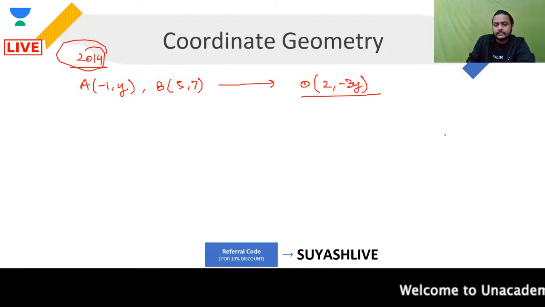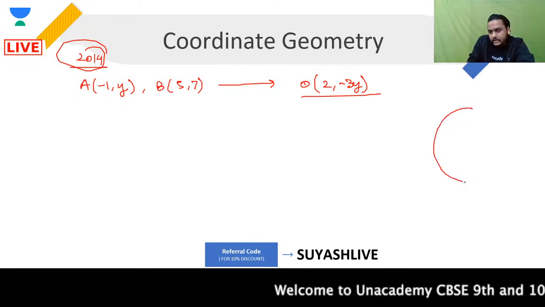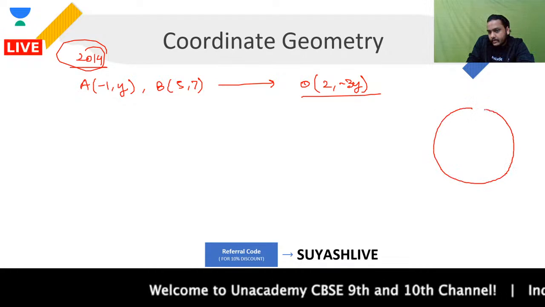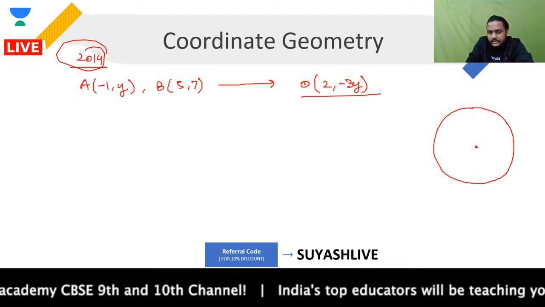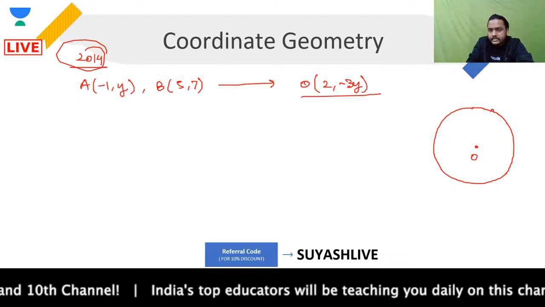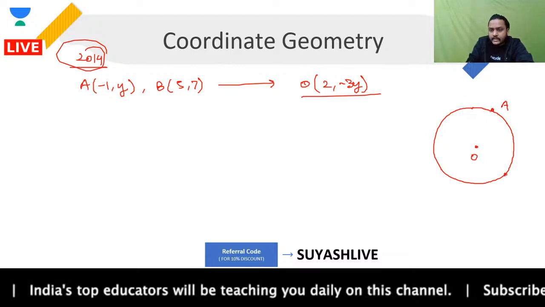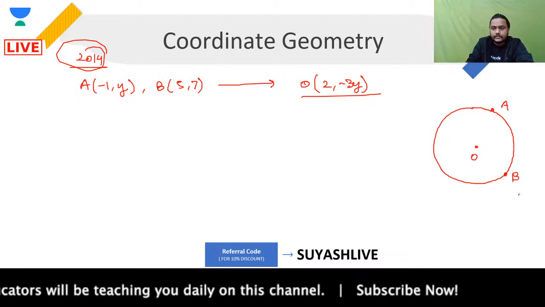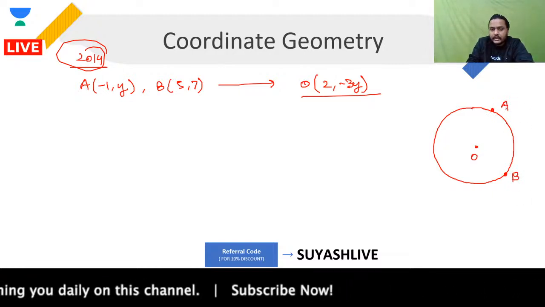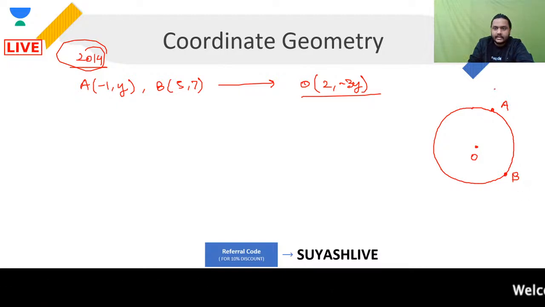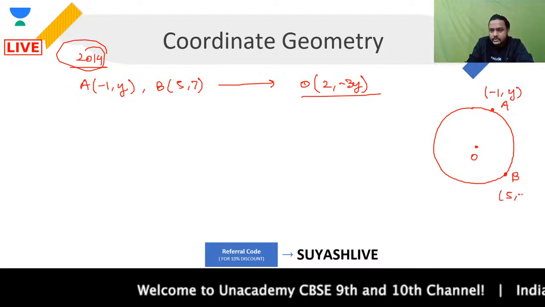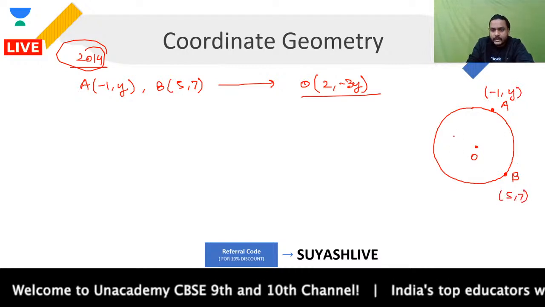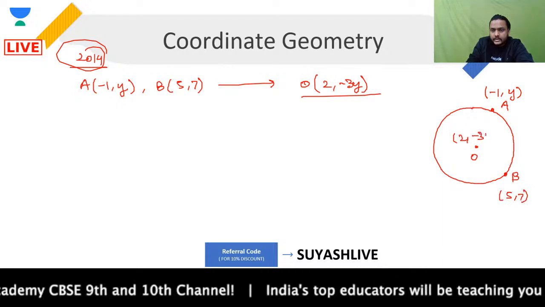Very simple question, guys. So this is the circle that you are having over here. When I'm talking about this circle, I am saying that this is the center of the circle O, and this is my point A, and this is my point B lying on the circle. Point A is (-1, y), and this is my point B, which is (5, 7). This is my point O, that is (2, -3y).